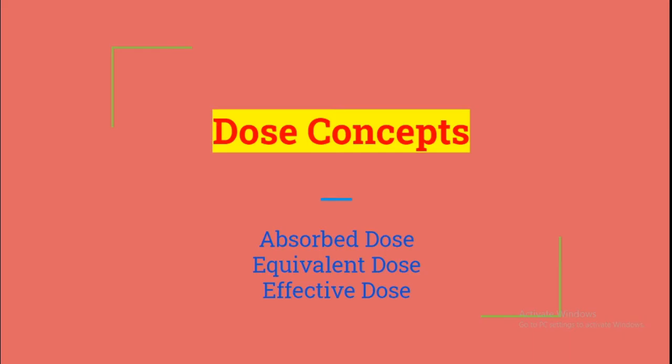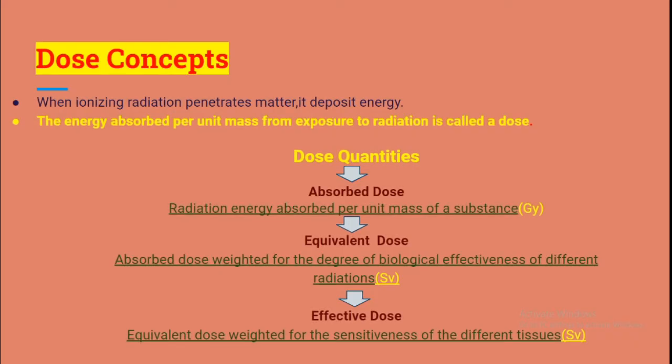Dear students, today we are going to learn about the dose concepts, specifically the absorbed dose, equivalent dose and effective dose. When ionizing radiation penetrates matter, such as the human body, it deposits energy. The energy absorbed per unit mass from exposure to radiation is called a dose.